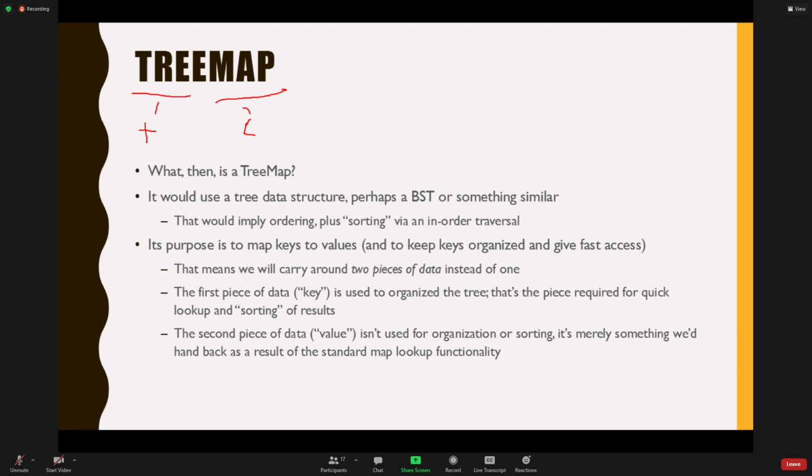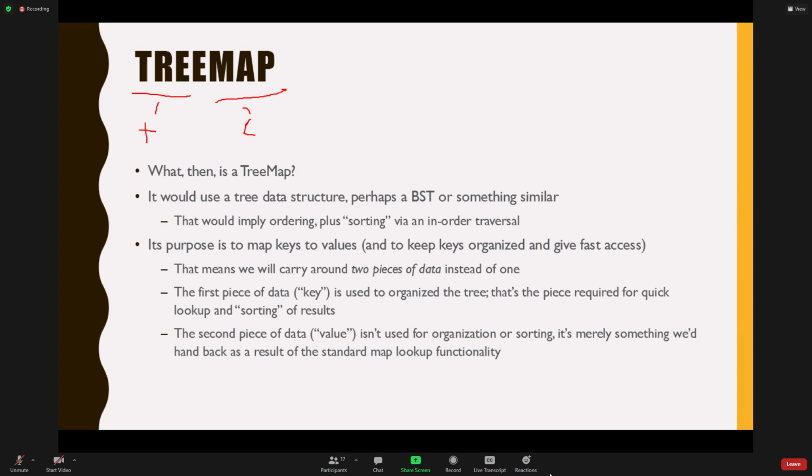Hopefully everybody has covered at least the idea somewhere of a map, a hash map maybe, or a dictionary in Python. Hopefully that's not a hard concept or one that's completely foreign to you. But do you have any questions about that idea of mapping? It's take this thing and map it to this. Give me this and I'll look up that. And generally we want that to be fast. We don't want it to be a slow sequential search where you're looking through a whole bunch of stuff. So most of the tech that you find in Java is something like a hash map, and we'll talk about the speed. Hash maps are incredibly fast.